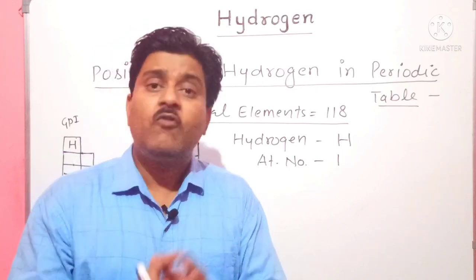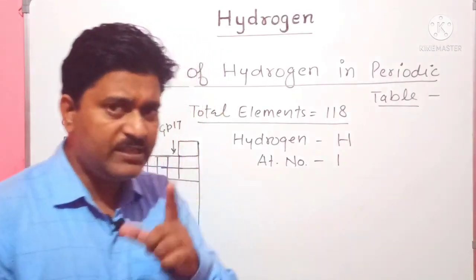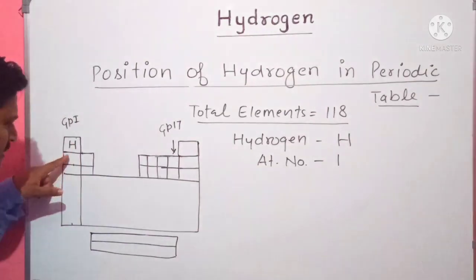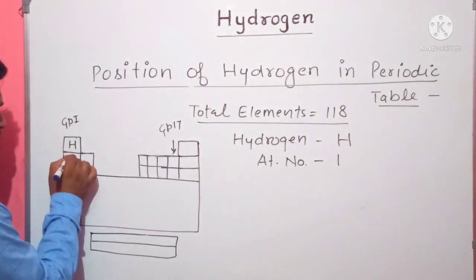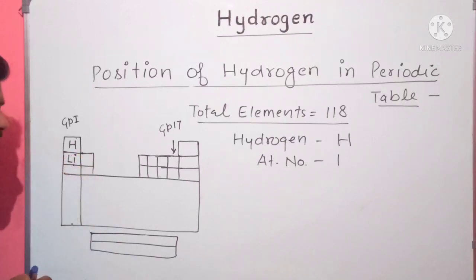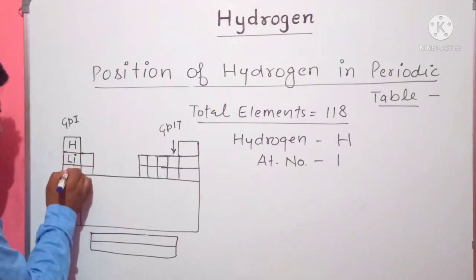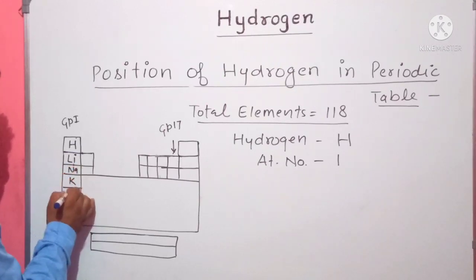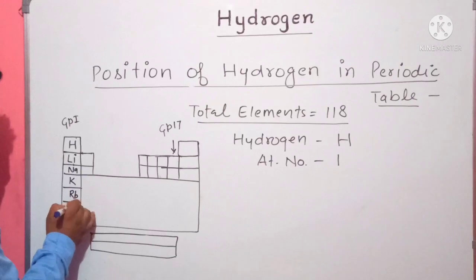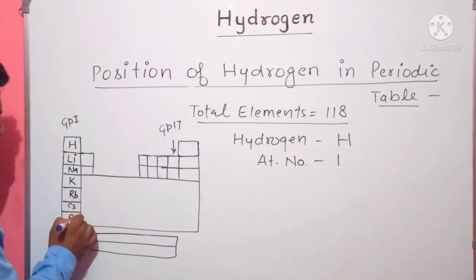Let's see what are the properties which resemble the properties of the group 1 elements. Let's see the elements present in group 1: hydrogen, lithium, sodium, potassium, rubidium, cesium and francium.